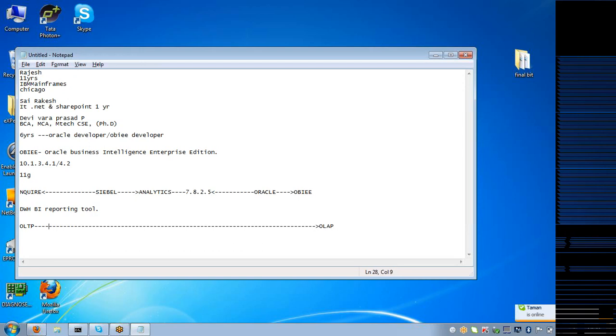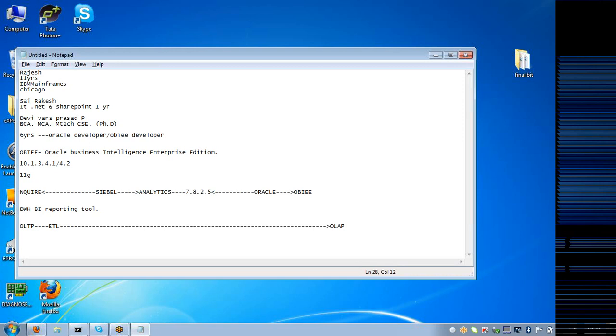In the market, we have different tools called ETL tools. We have different ETL tools like DataStage, Informatica, Oracle Data Integrator, Oracle Warehouse Builder. Like this, we have different ETL tools. What is ETL actually? ETL stands for extraction, transformation, and loading. Okay, guys? What does it stand for? Extraction, transformation, and loading. Excellent.